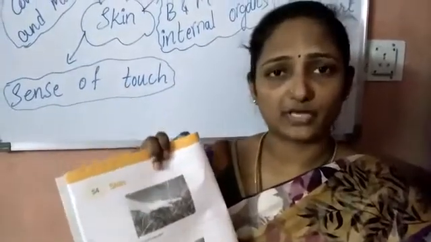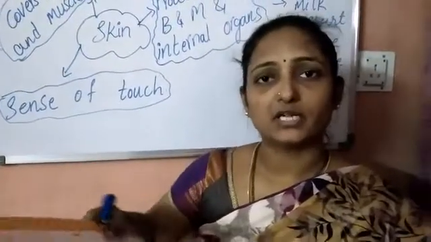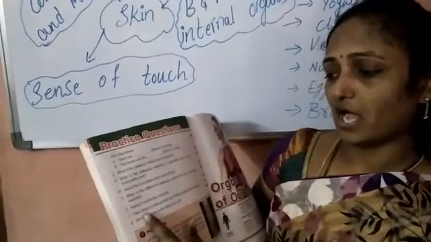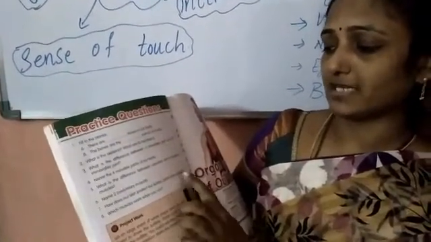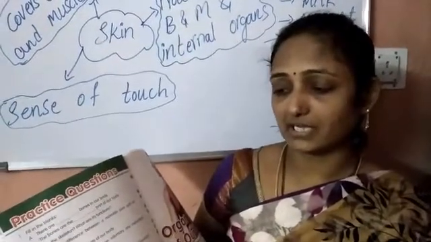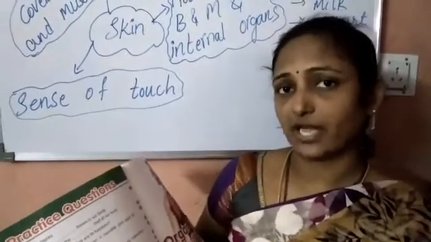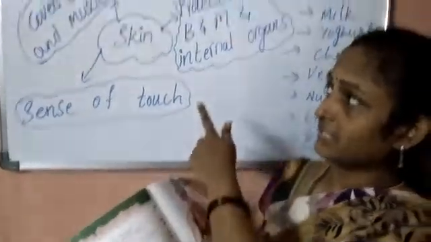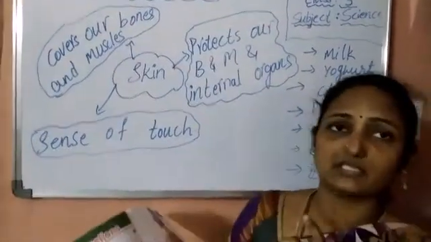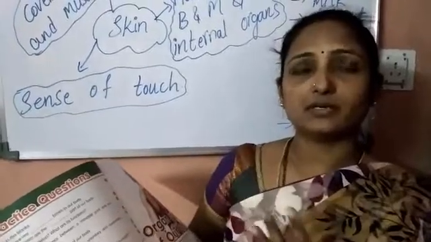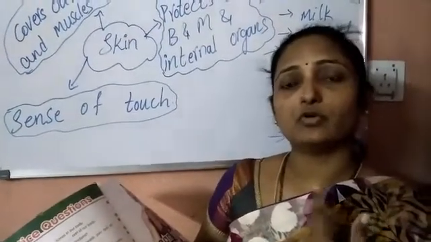In this way you are going to complete your workbook, and the last 2 questions from the reader, the 7th and 8th answers. So children, 7th and 8th question: how does our skin protect our bones, joints and muscles? How the skin is helping and protecting our bones, joints and muscles, you are going to write. Read the lesson, you will get the answer. The skin is helping by covering the bones, muscles and joints, and by the absorption of sunlight rays, the absorption of nutrients will help them improve their bones and muscles.